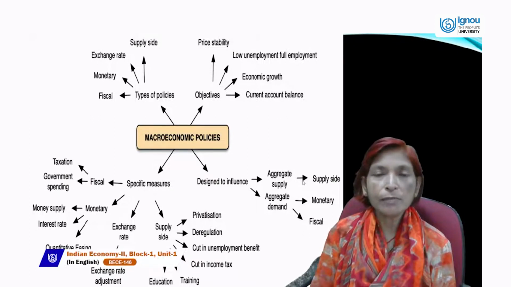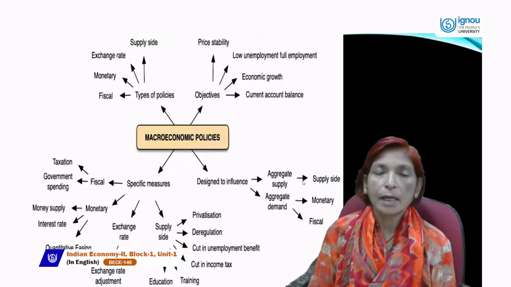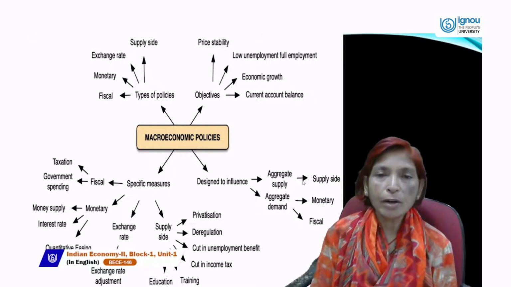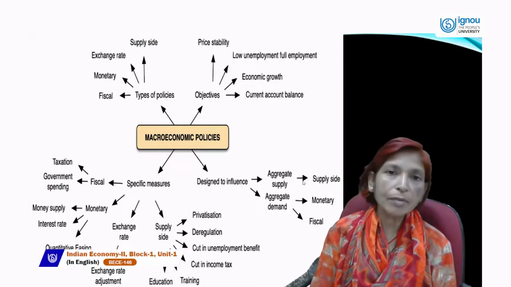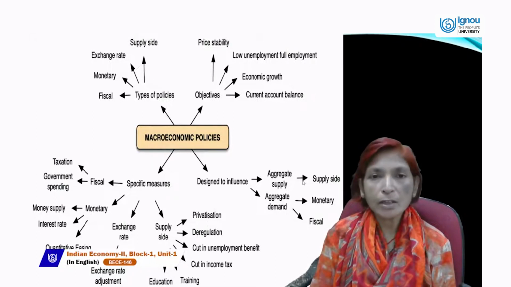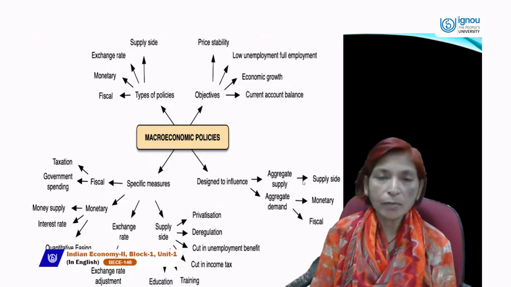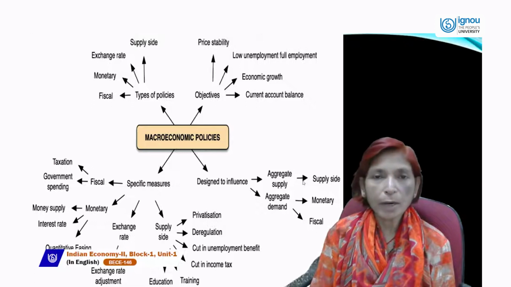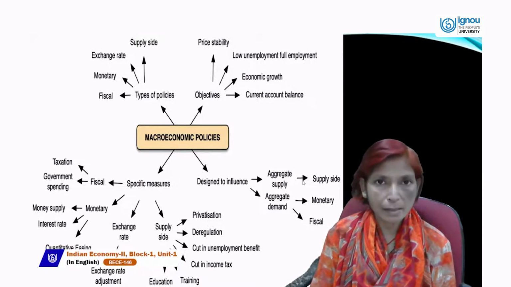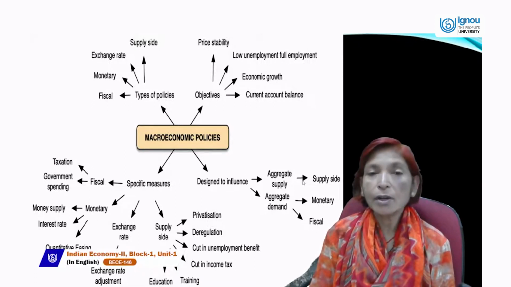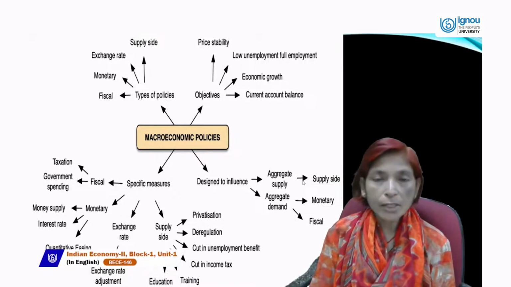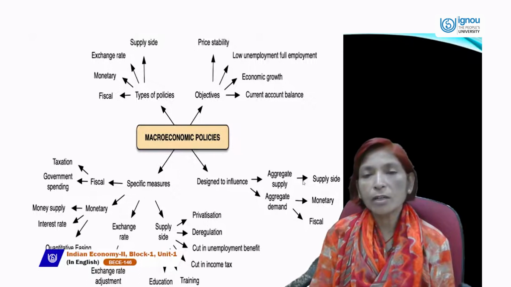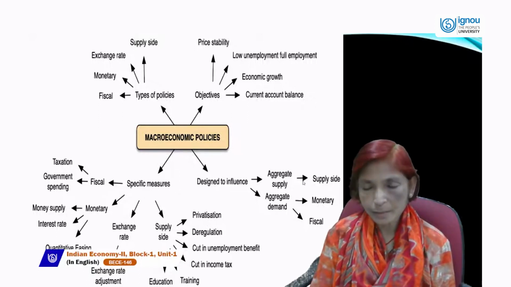Impact of tax means the first burden of tax, and incidence of tax means the last burden of tax. In case of direct taxes, the first burden of tax and the last burden of tax fall on the same person. We can't shift the burden of tax in case of direct taxes. But in case of indirect taxes, the first burden of tax falls on the producer and the last burden of tax falls on consumers.